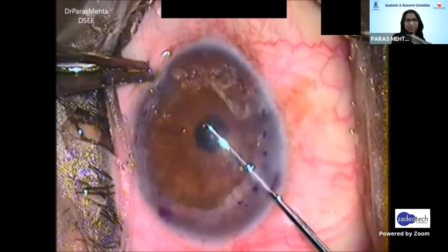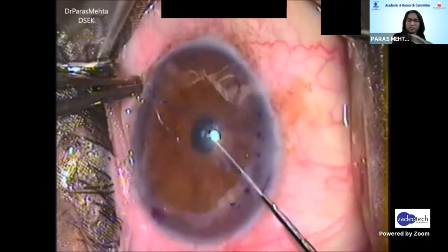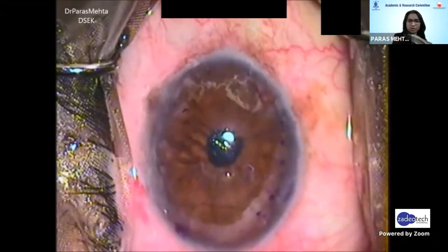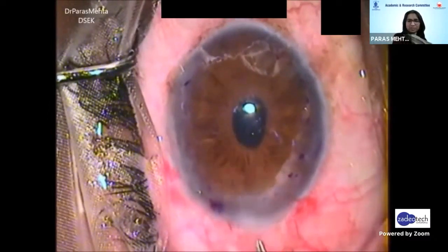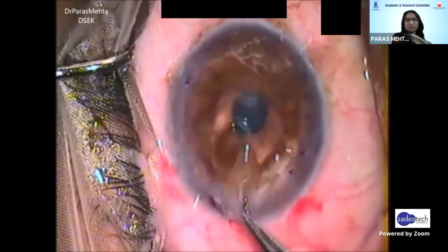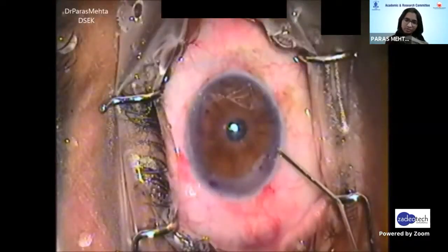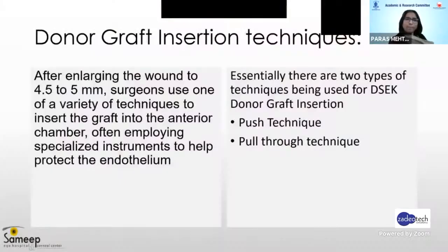You score the Descemet's membrane in 2 halves, like 2 semicircles, to make sure that you have scored it to 360 degrees, and then gently lift the Descemet's with the help of the same scorer and bring it towards the main wound. Enlarge the wound with your microkeratome and remove the Descemet's membrane with fine forceps. Put the Descemet's membrane on top of the cornea and check the sizing of the removed DM to make sure that you have done a good or desired removal of the DM, and then remove the remaining viscoelastics from the anterior chamber.